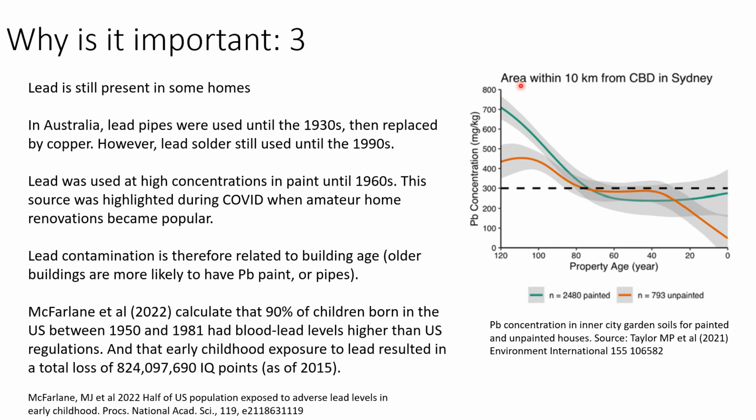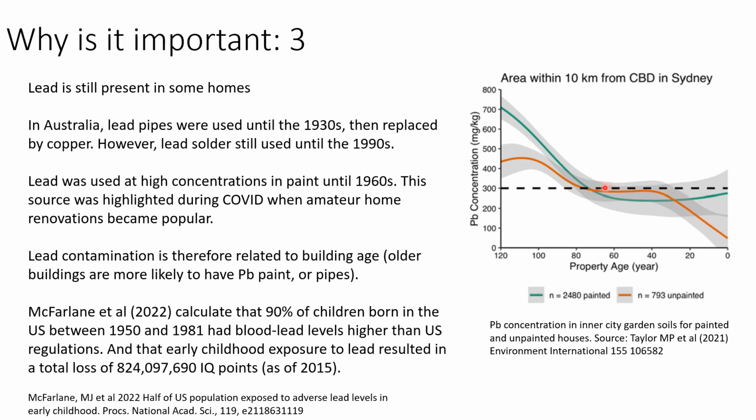And they looked at soil samples from houses that had been painted, which is the green line, and therefore should potentially have some lead from paint, against houses that were unpainted, which is the orange colour line. And you can see that with property age, lead concentrations were very low, especially for the unpainted houses built in the last 30 years.